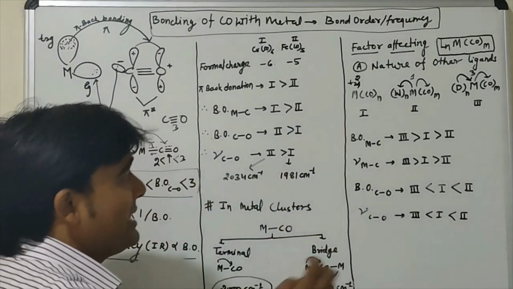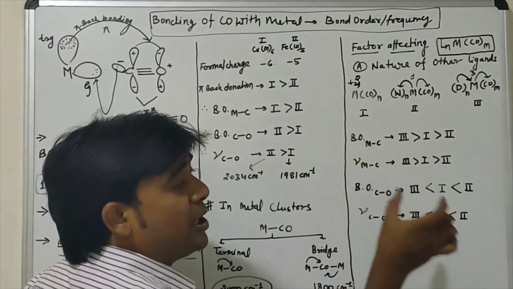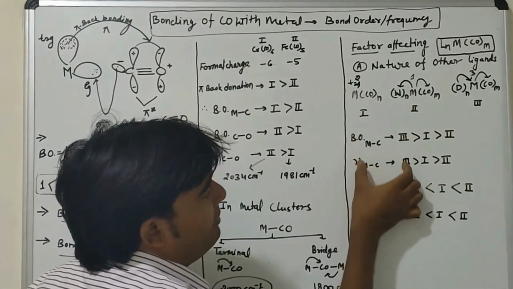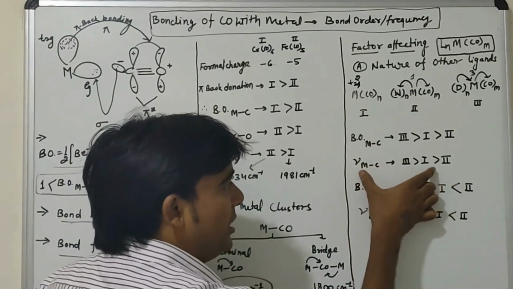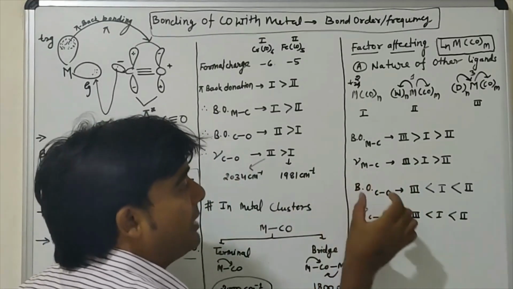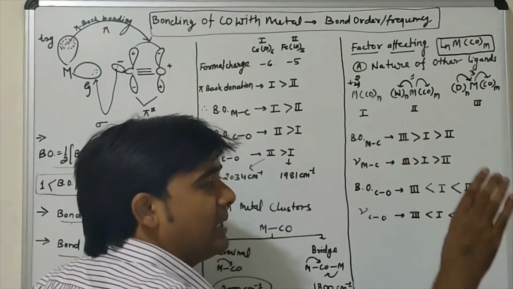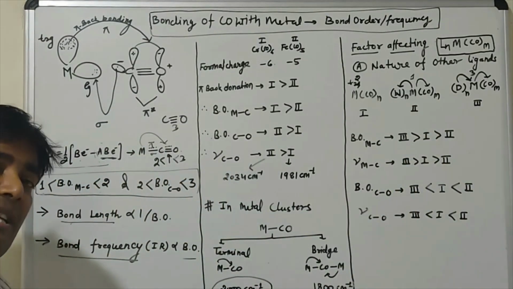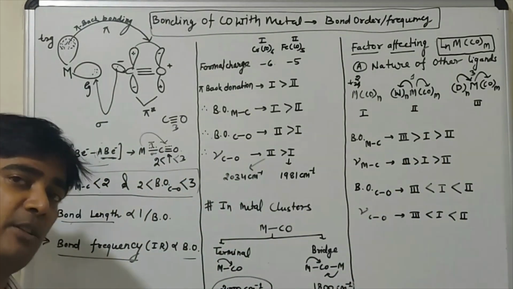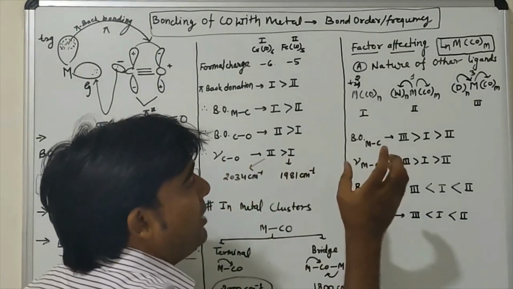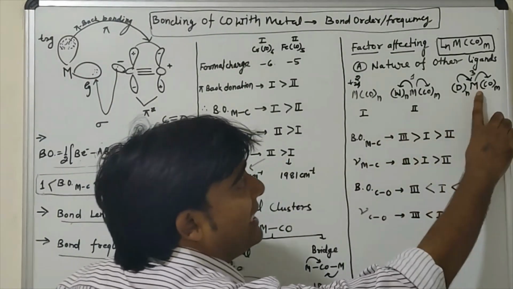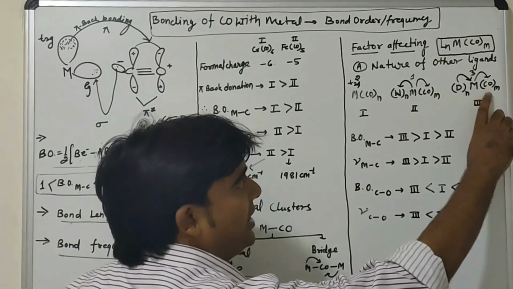Similarly, the bond order is directly proportional to the bond frequency. So the same order will be followed by the metal carbon bond frequency. That means in the third case the metal carbon bond frequency will be high as compared to the first and the second. Okay, now we have already discussed that pi back bonding is very high in the third case.